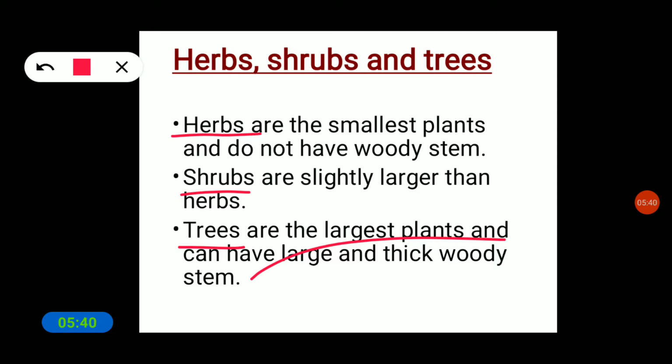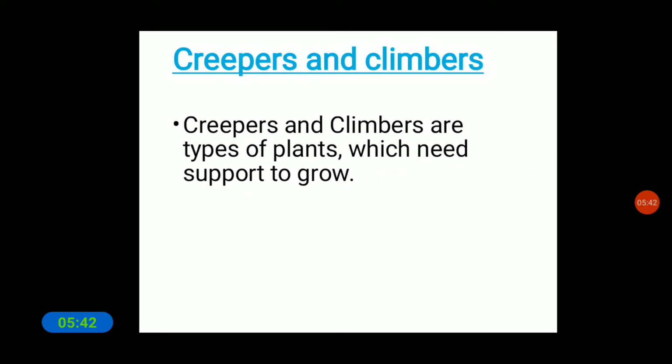But creepers and climbers are types of plants which do not have a strong stem to grow without any support, unlike herbs, shrubs and trees. They need support to grow. Why?